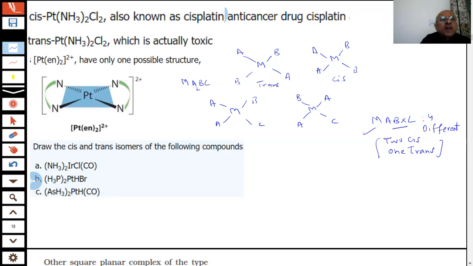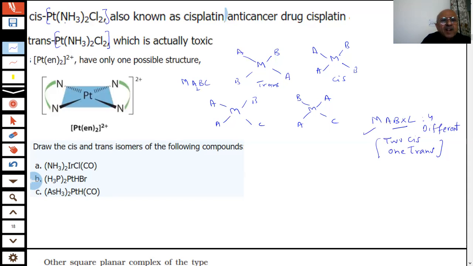In this compound, there is a cis form and there is a trans form. The cis form is known as cisplatin, an anti-cancer drug. This is used as anti-cancer. What is the name of this? Diamminedichloridoplatinum.